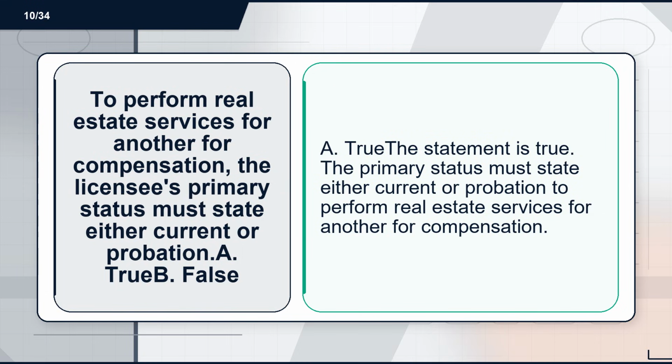Flashcard 10. Term. To perform real estate services for another for compensation, the licensee's primary status must state either current or probation. A. True. B. False. Definition. A. True. The statement is true. The primary status must state either current or probation to perform real estate services for another for compensation.